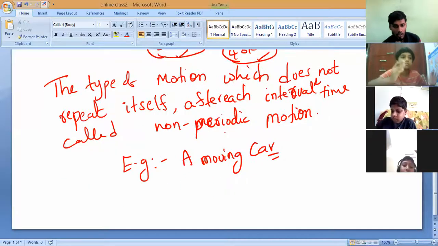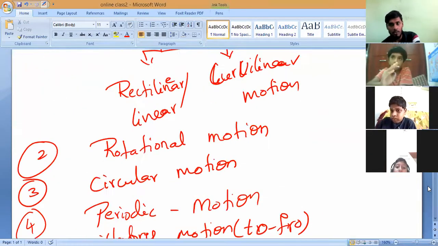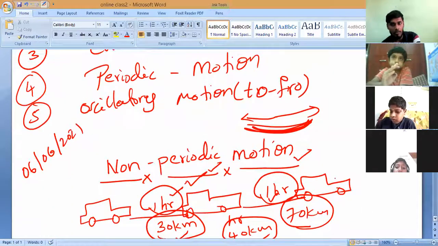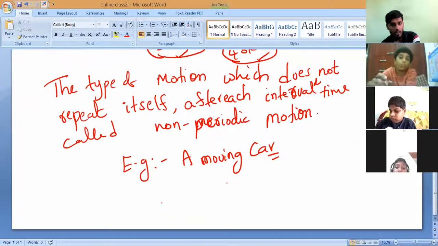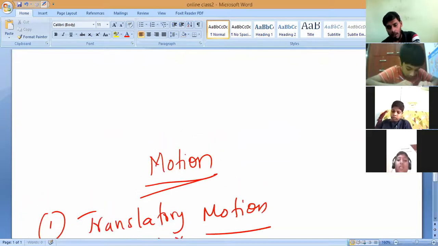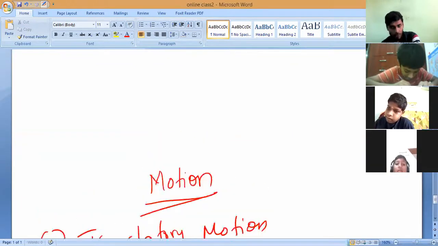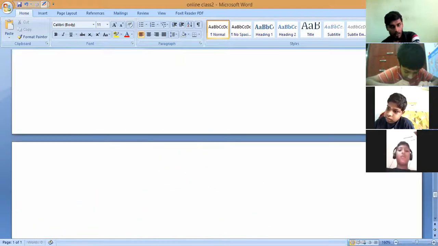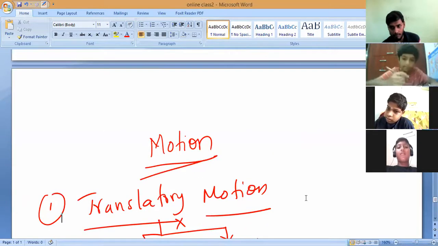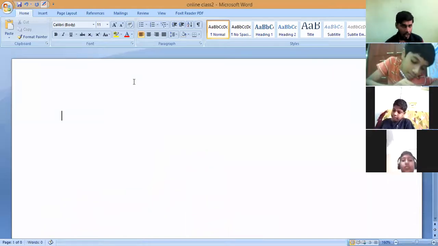Yes. So next, shall we move to the next one? So this is periodic motion and non-periodic motion. Next, in our textbook, they have given something: random motion. All of you know, right? Random motion. So now, let us come to random motion.